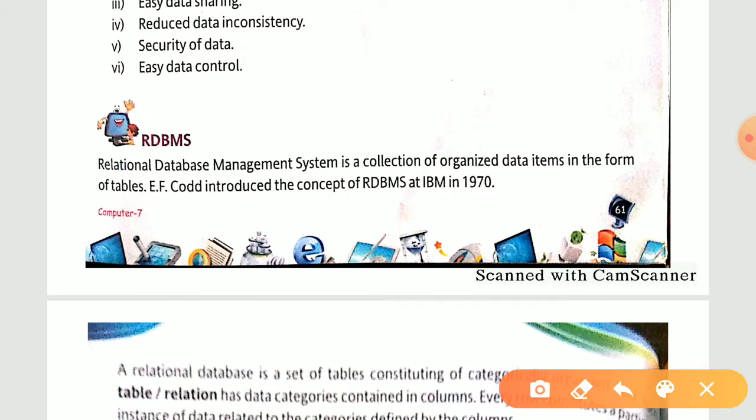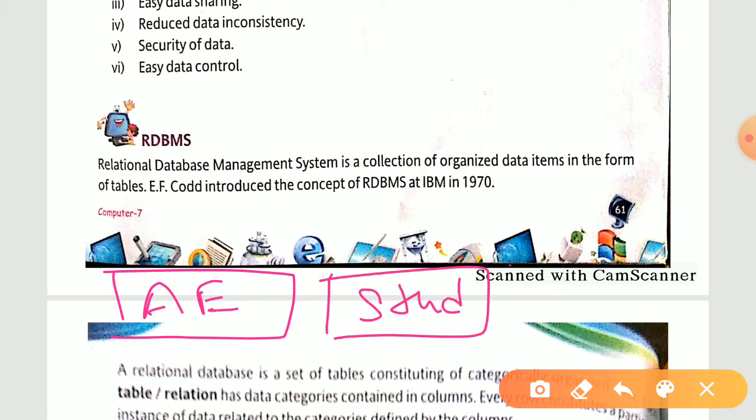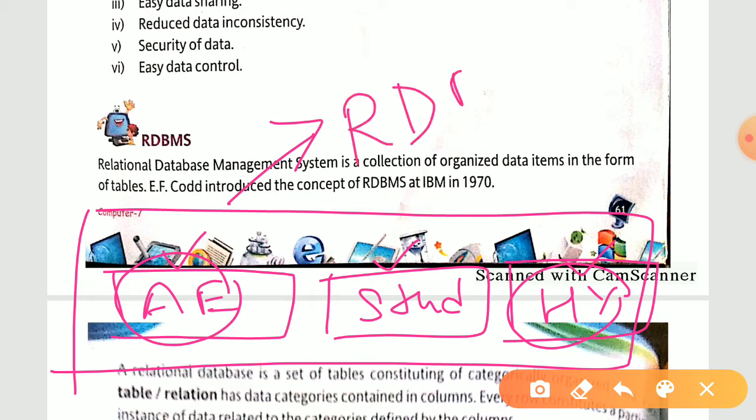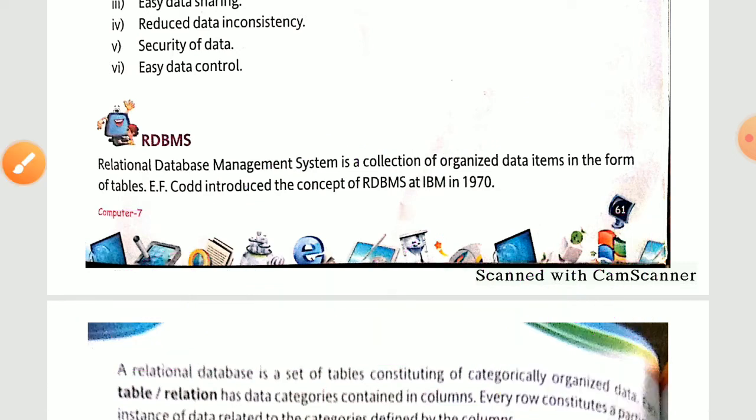Now if we take the example, like we have an annual examination. We have a student, and we have the half yearly examination. Then you know that the particular student has given the annual exam and half yearly exam, right? And based on the half yearly and annual, his or her result will be calculated. So it means all the tables in the database are related to each other. Fine, all the tables are interlinked or related to each other, and this will be managed by your RDBMS, meaning your relational database management system. I hope now the things are clear.